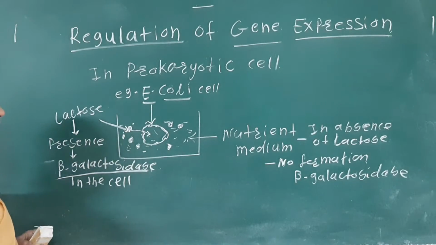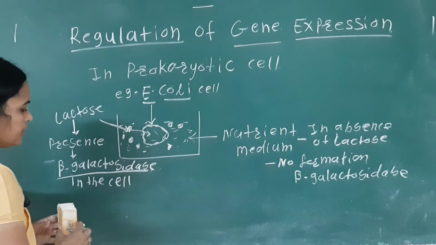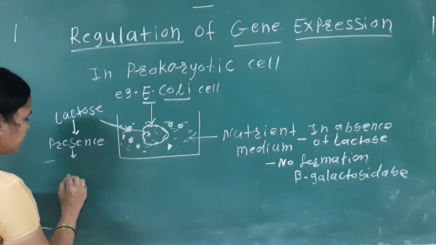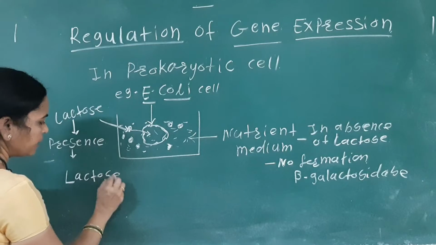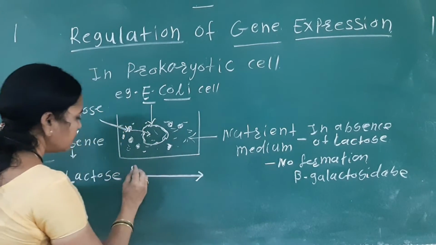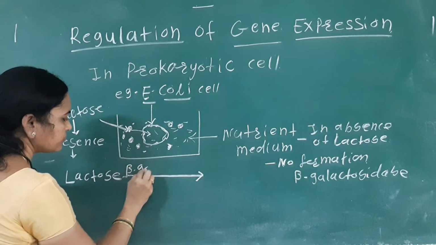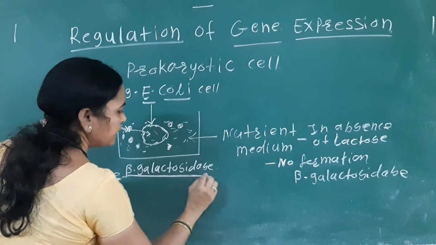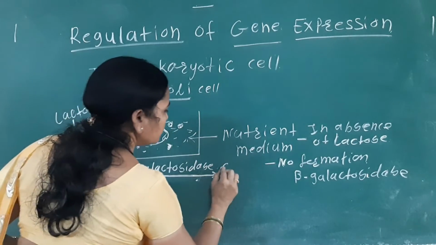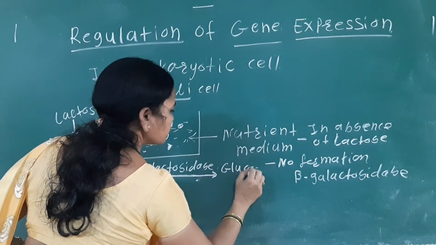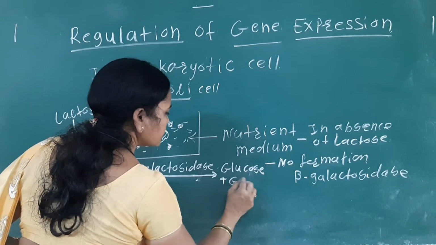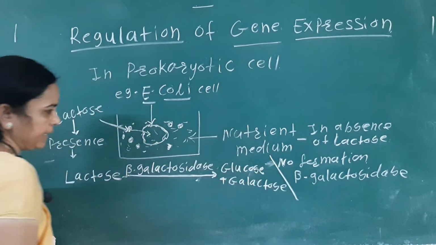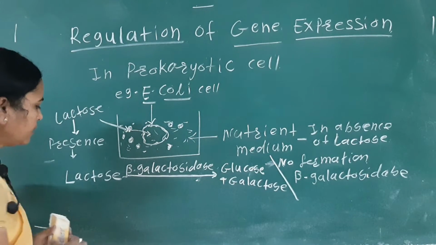That means what does the beta galactosidase enzyme do to lactose sugar? It does hydrolysis. So see, this beta galactosidase enzyme mainly hydrolyzes the lactose sugar. So here the lactose sugar, in presence of beta galactosidase, converts into glucose and galactose. That means here the lactose sugar undergoes hydrolysis.